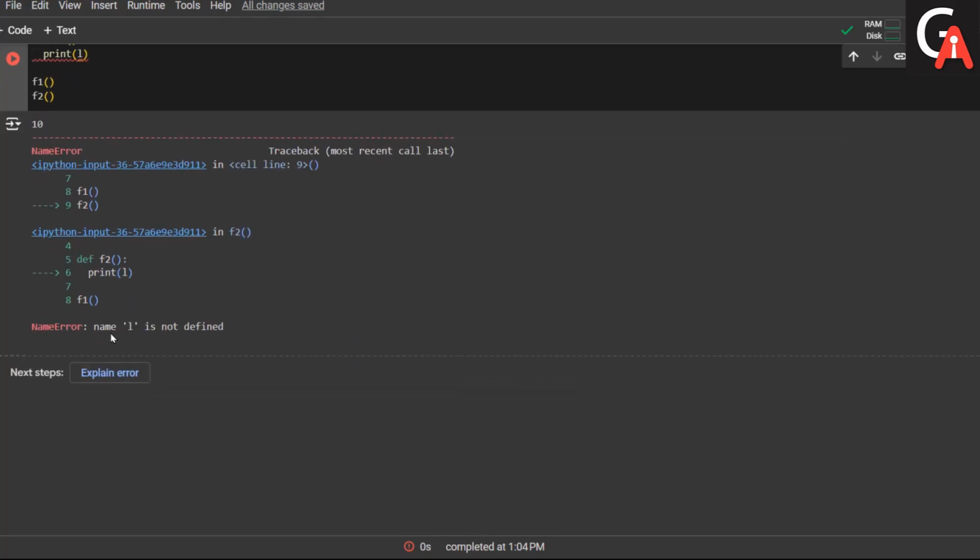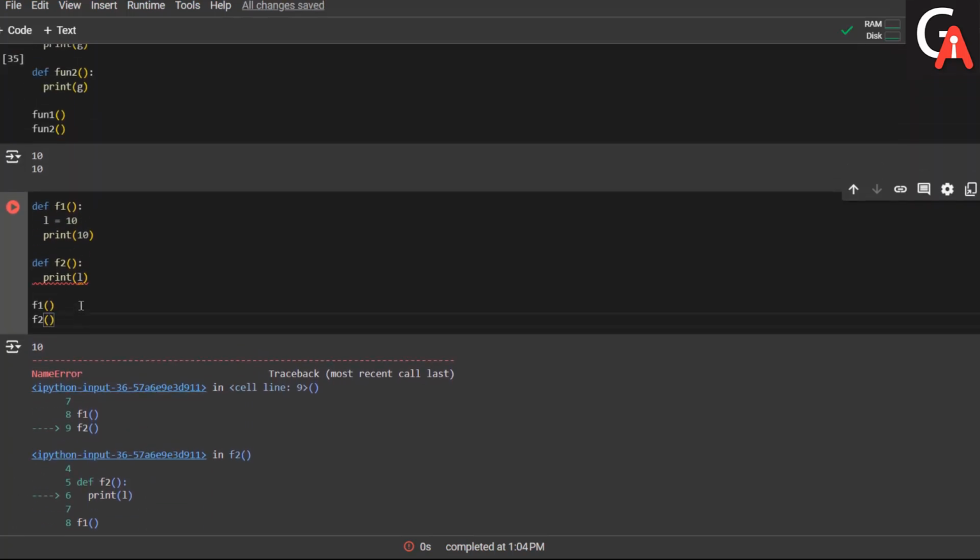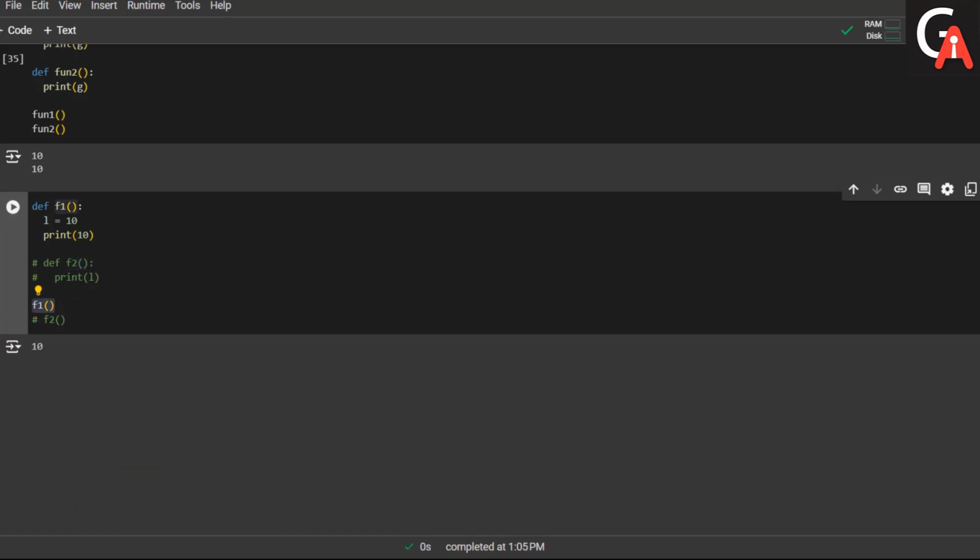I am getting an error here. Why is the error here? The name L is not defined for the function f2. Okay, let me try to comment this out. Let me comment this out as well. Let me try to execute f1. Okay, if I execute f1, I'm getting the perfect result of 10. But whenever I'm trying to execute f2, right,